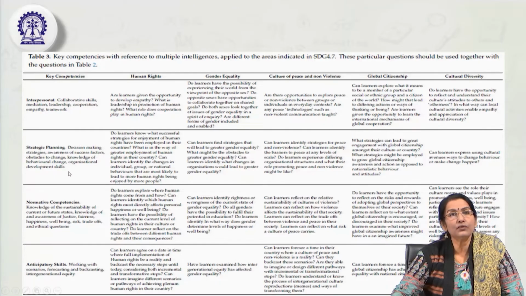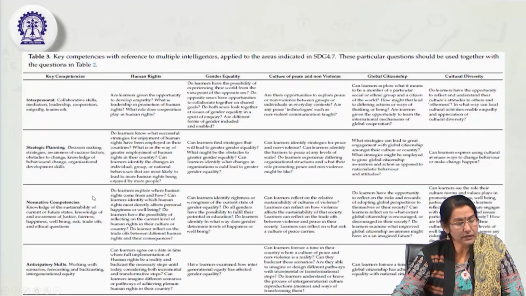Strategic planning is more towards decision making, planning and taking decision-making strategies, awareness of success factors, knowledge about behavioral changes, organizational development skills, key competencies like key factors in any successful act or planning. So decision making, planning, formulation of strategies, and effective utilization and implementation of those strategies for developing individual skills and competencies as well as organizational effectiveness.